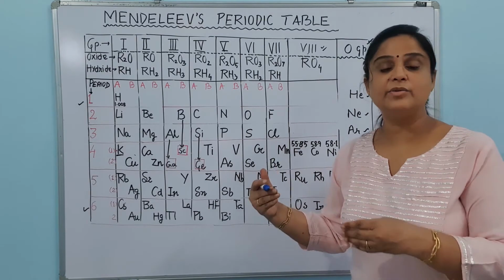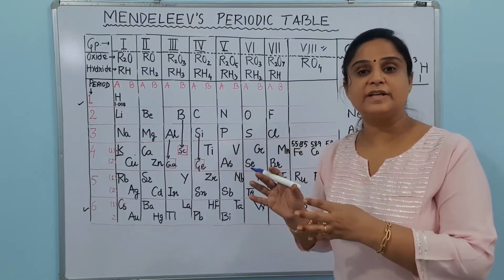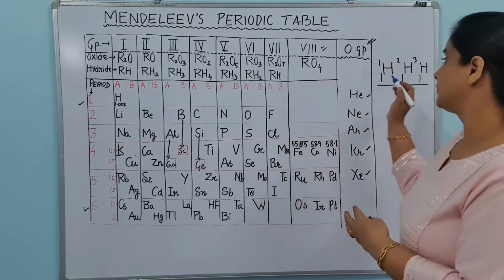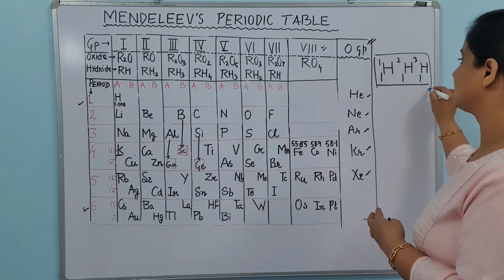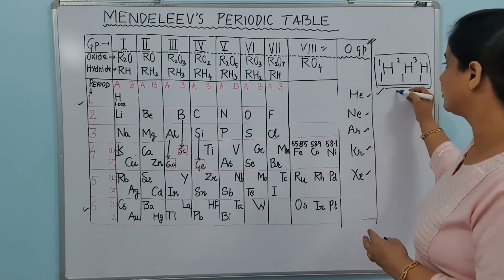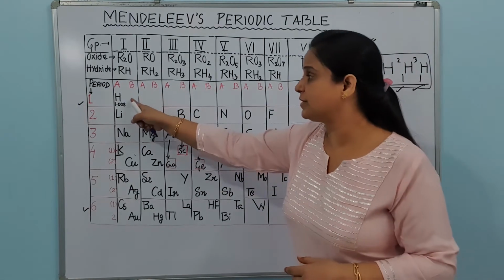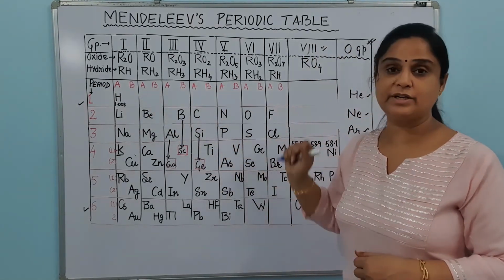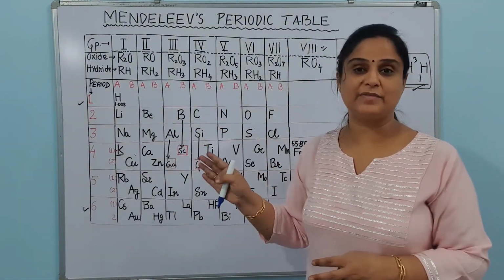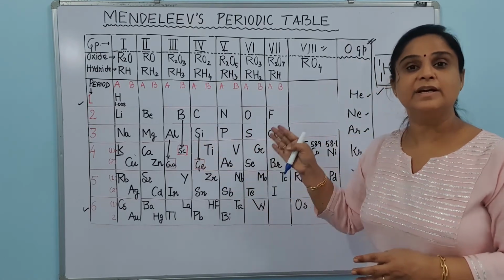The major objection of the people was that if you are arranging the elements in order of increasing atomic masses, why are you not giving different places to the different elements? For example, hydrogen 1, hydrogen 2 and hydrogen 3 should be given different places in the periodic table. So why was Mendeleev not giving different places to the different isotopes?